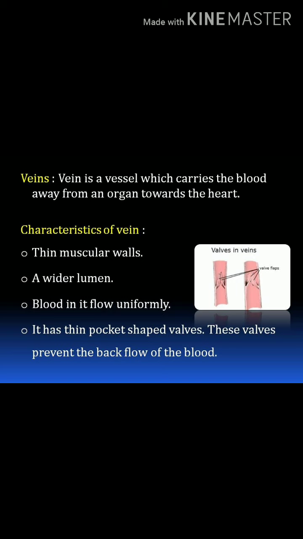Next, it contains thin pocket-shaped walls. So it has valves. Because in the vein the blood flows under low pressure, to avoid the backflow of blood, it has a valve.